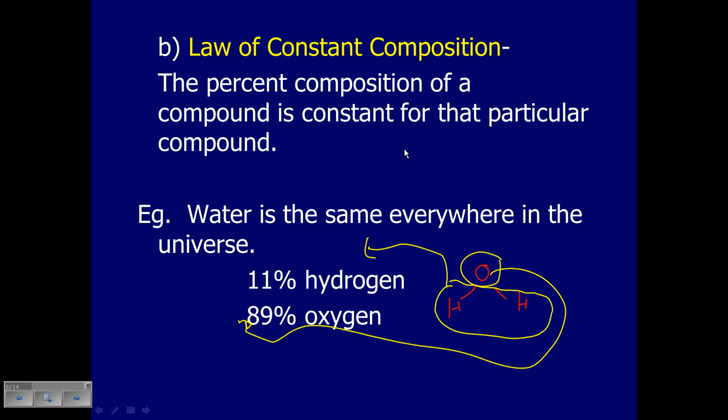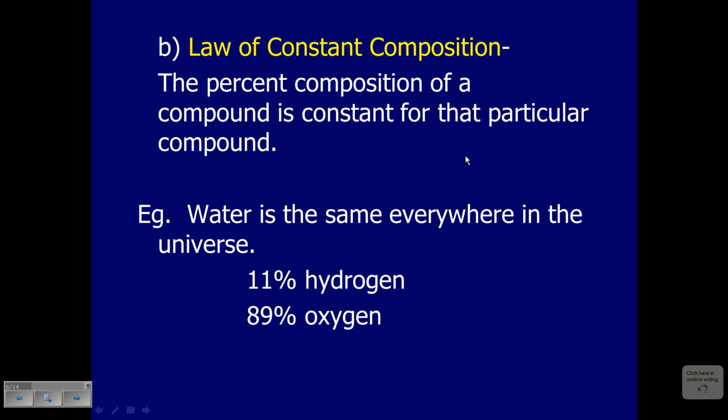So the law of constant composition was another very important idea that was confirmed by this theory.